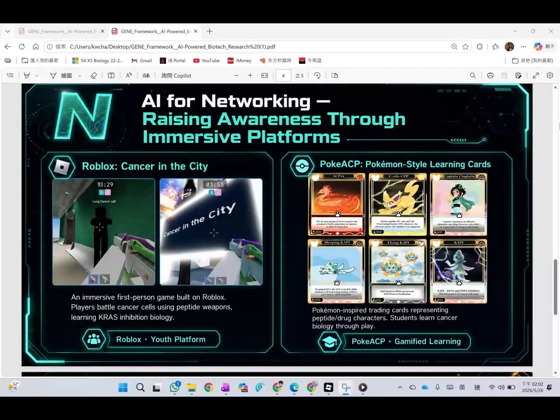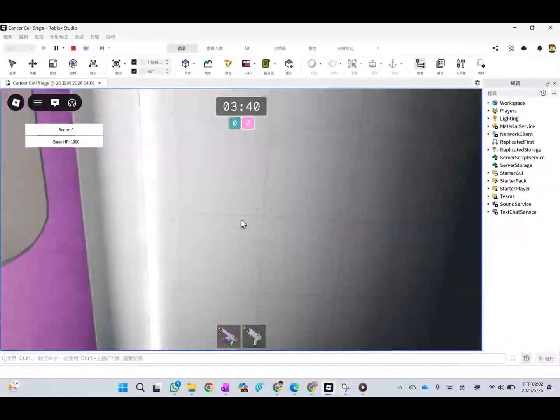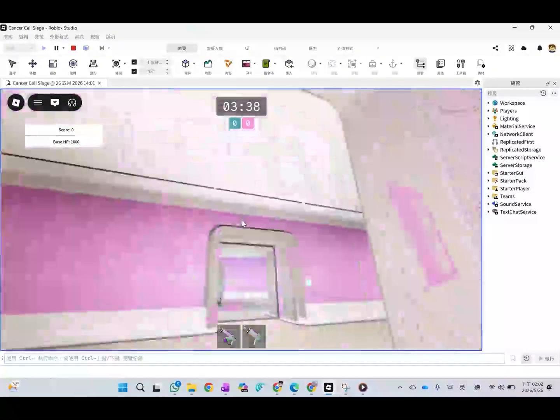Next is networking. Promoting science can be challenging, but biotechnology shouldn't be limited to us in the lab. It should be for everyone: students, gamers, people who've never read a research paper before. So we ask ourselves, how do we reach them? How do we make cancer biology fun? Our answer, Roblox. Millions of players, every day, all ages.